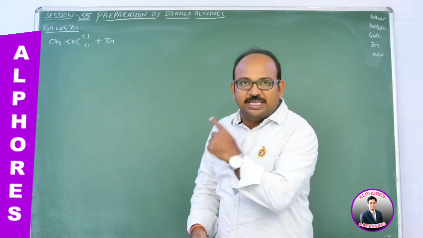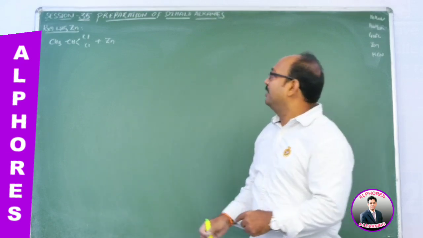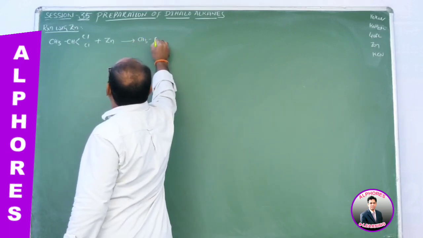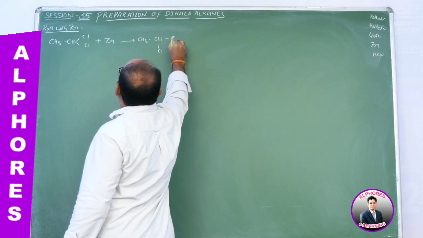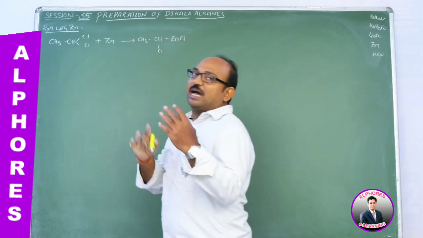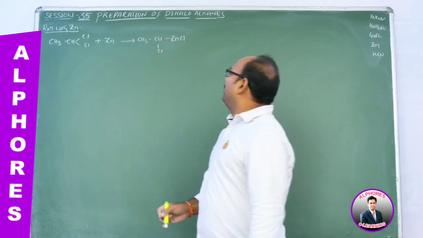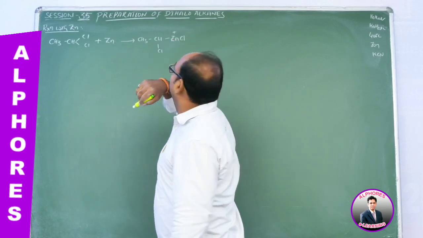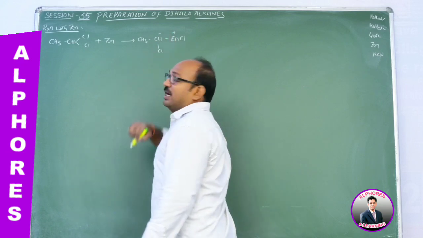Here with zinc, a similar reaction. Upon reaction with zinc, the Cl-containing carbon gets attached to zinc, CH3CHCl-ZnCl. When carbon is attached to a metal, being a metal, it obviously loses an electron and bears a positive charge, and carbon gets a negative charge.